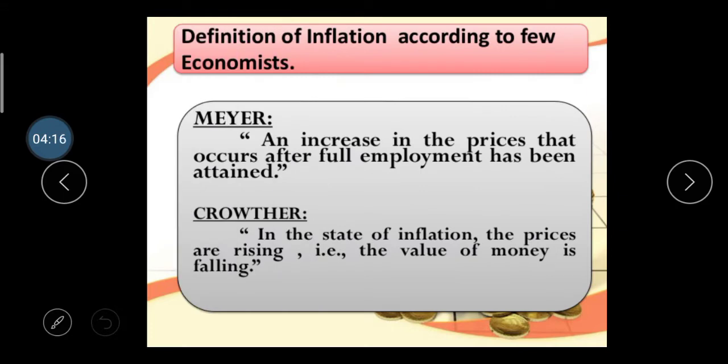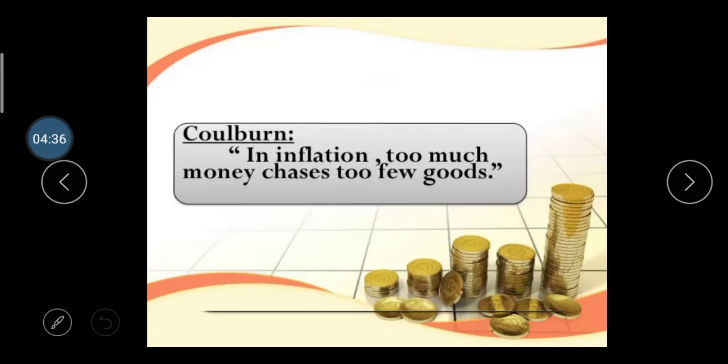So it's called inflation. What is the definition of inflation according to a few economists? First is Meyer: an increase in the price that occurs after full employment has been attained is called inflation. Then Crowther says that in a state of inflation, prices are rising and the value of money is falling. Then Coulborn says that in inflation too much money chases few goods, because we have fewer goods, money is higher and goods are few. That's why inflation is created.